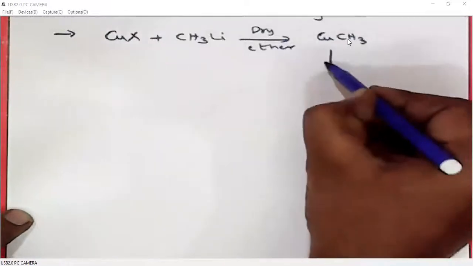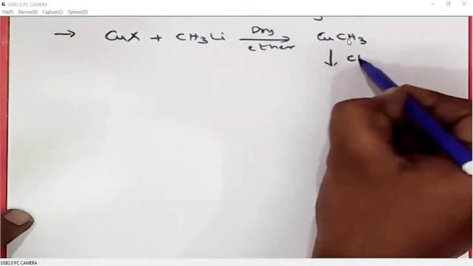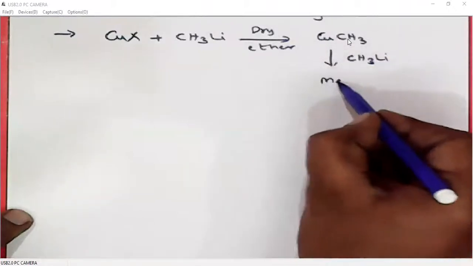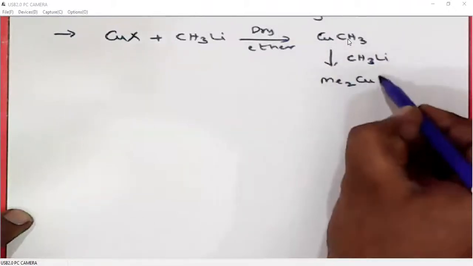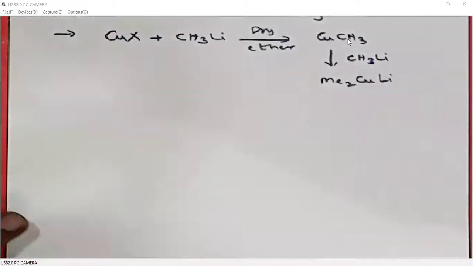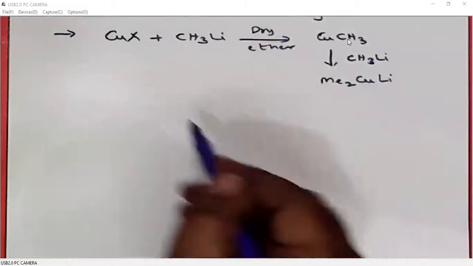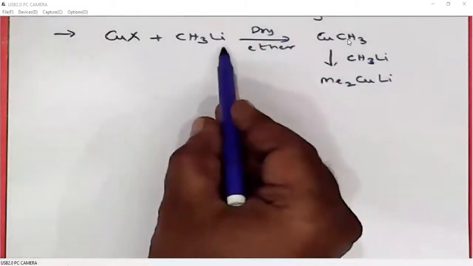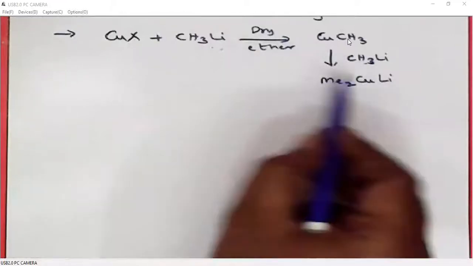This, upon further treatment with one more alkyl lithium, becomes lithium dimethyl cuprate. So, Gilman reagent preparation is by mixing one equivalent of cuprous halide with two equivalents of alkyl lithium reagents.